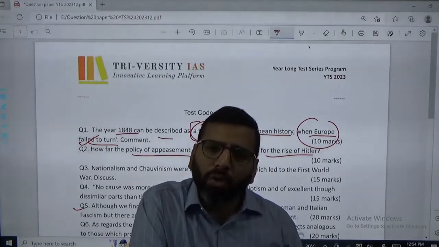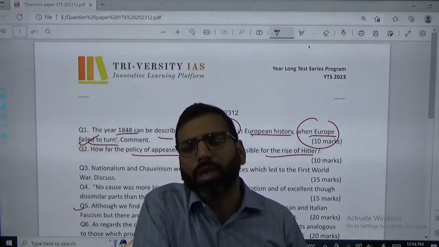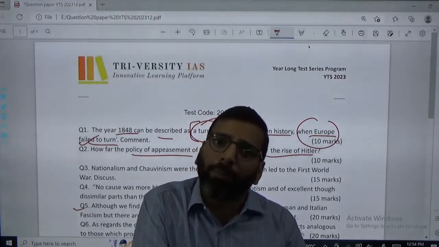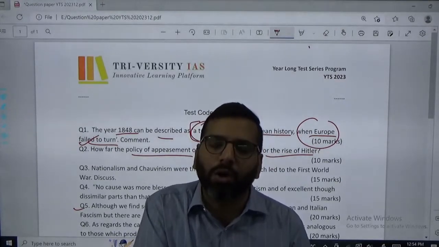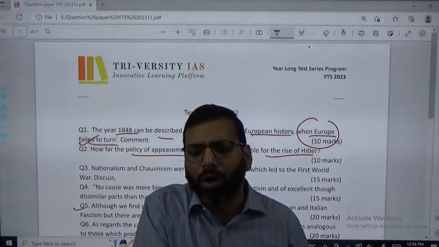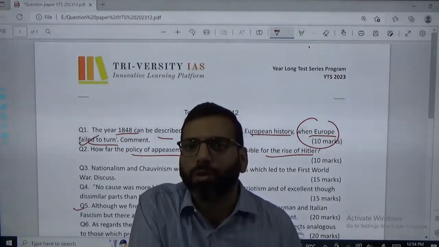One of the factors cited by the scholars is the appeasement policy of Britain which supported this rise. It was not the only factor, but it definitely supported the rise of Hitler.